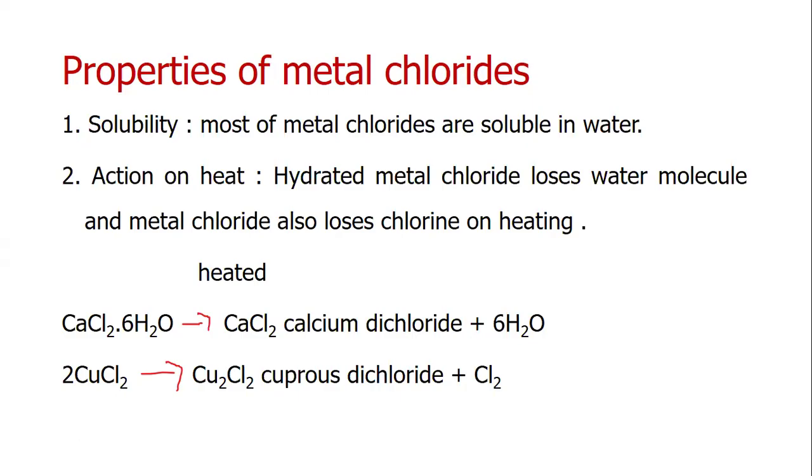Action of heat: hydrated metal chlorides lose water molecules, and metal chlorides also lose chlorine on heating.